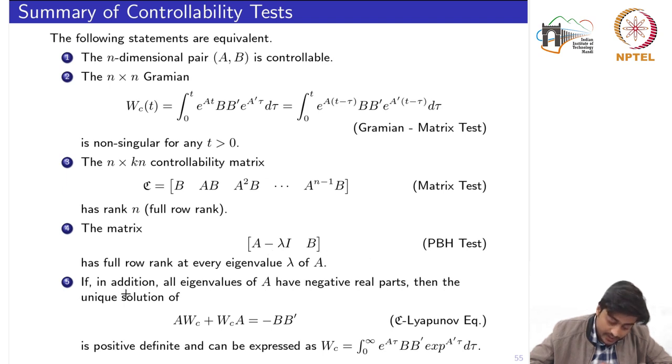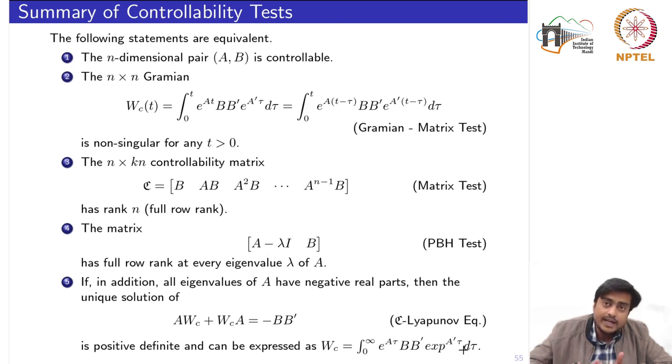The fifth, if in addition all eigenvalues of A have negative real part, then the unique solution of this equation, which is the Lyapunov equation in terms of the controllability test, is positive definite and can be expressed as this part. So this finishes all tests related to the controllability.